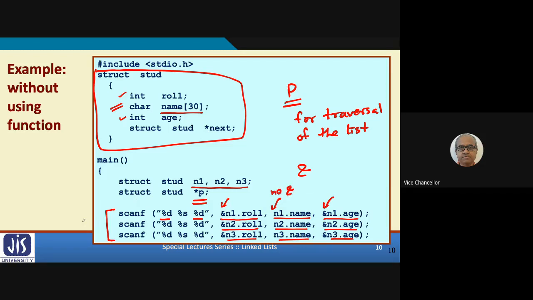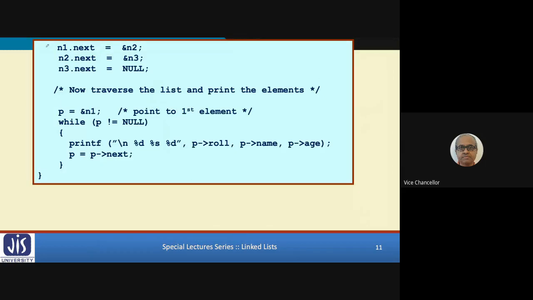So here what we are doing basically is reading the roll number, name and age of the three students, n1, n2 and n3. Next we have to create the pointers to make the linked list. We have also seen how we can do that with just these three statements.